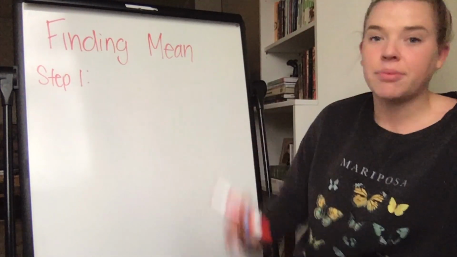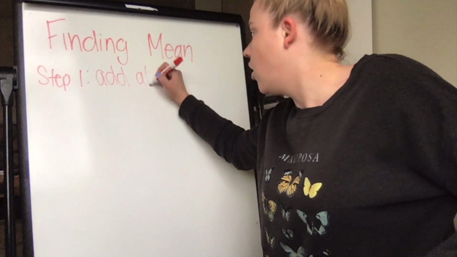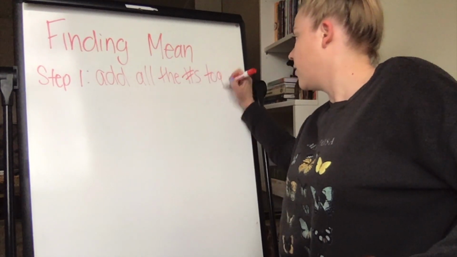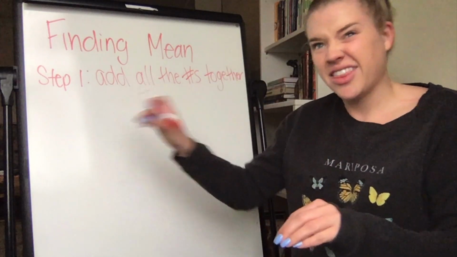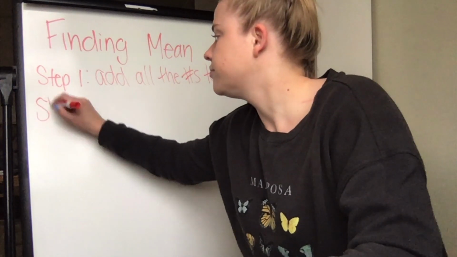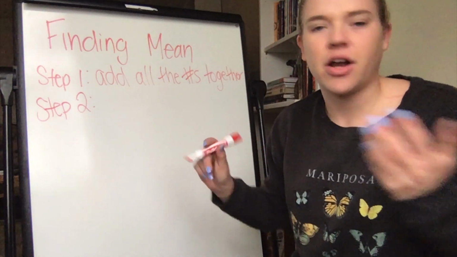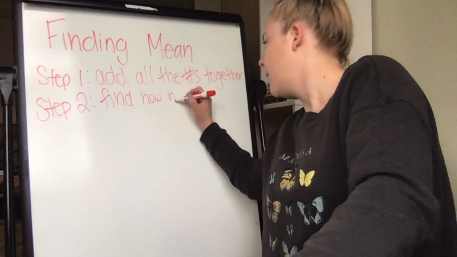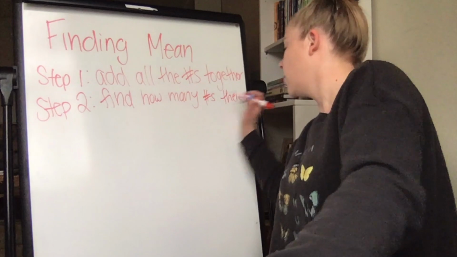So our first step when we're finding our mean is going to be to add all the numbers. I'm going to put the numbers together. That was when I combined their candy. I said that person has 2 candies, that person has 6 candies. We're going to combine them together. We're going to have 8 candies. Step 2, you're going to count how many people there are, how many numbers there are. So find how many numbers there are.